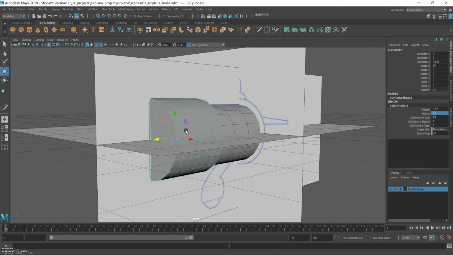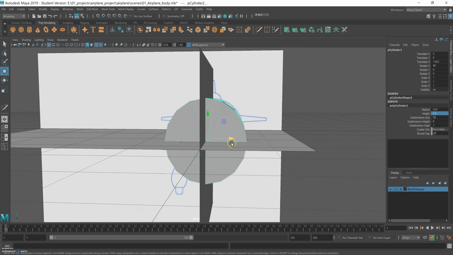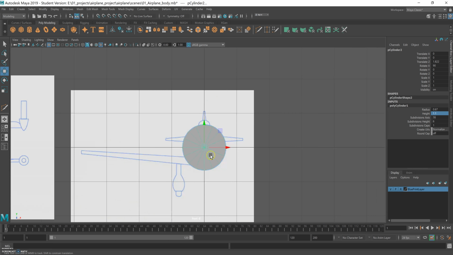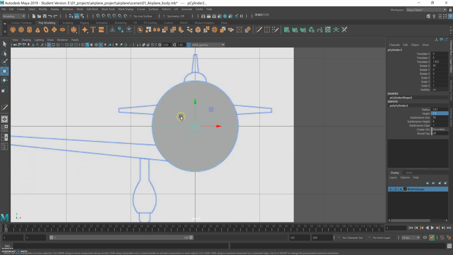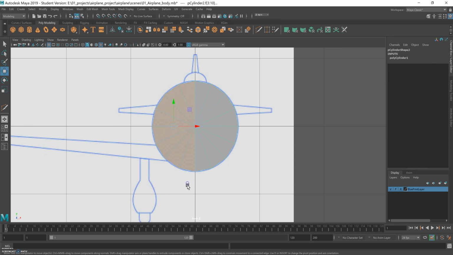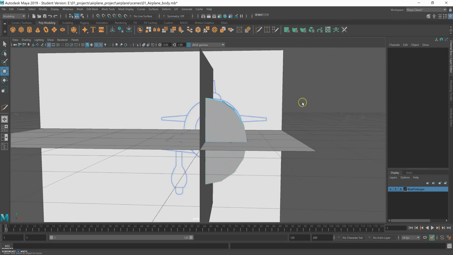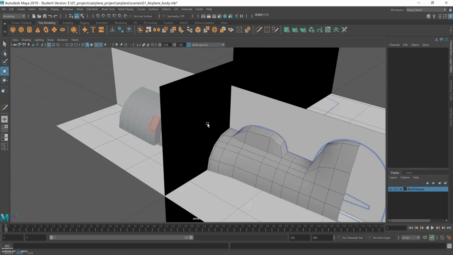So let's go to the front view and do what we did before. So let's go to face mode, and now we can just drag and delete all these faces that we don't need. And yeah, okay.